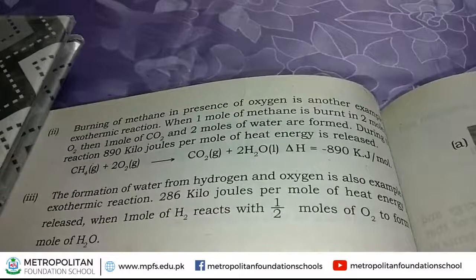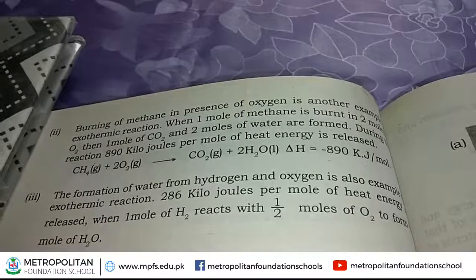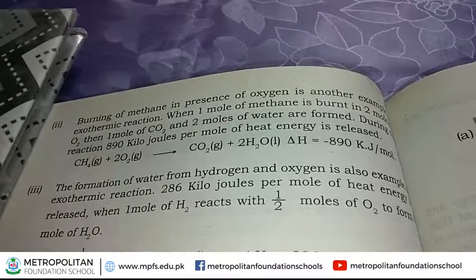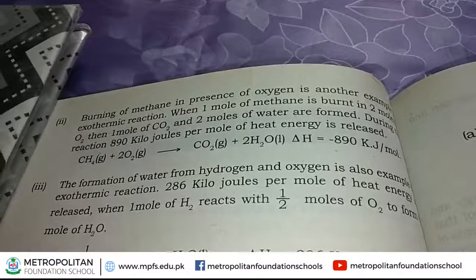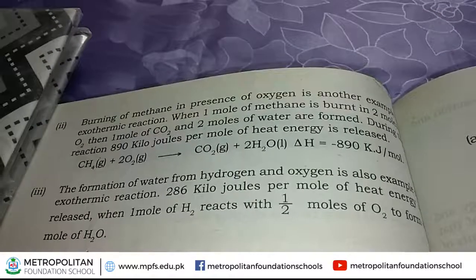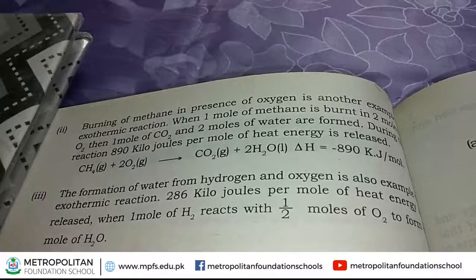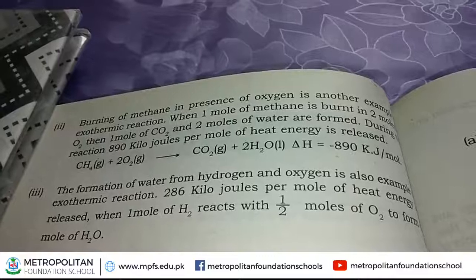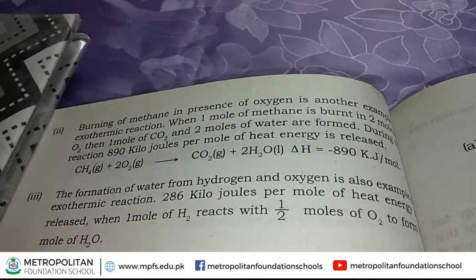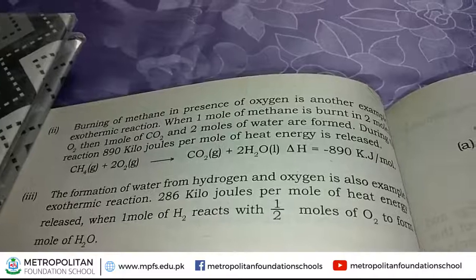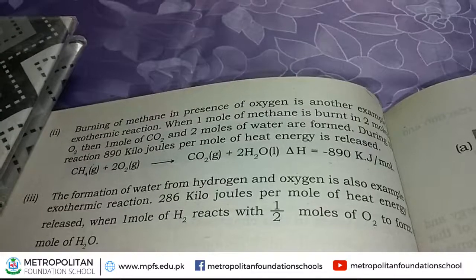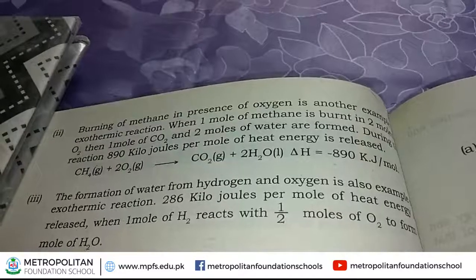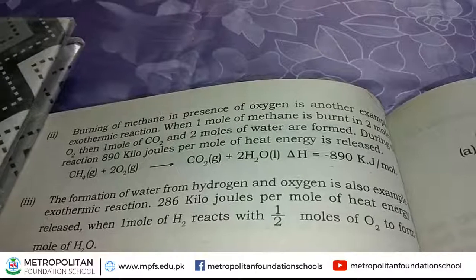During this reaction, 890 kilojoule per mole of heat energy is released. It is an example of an exothermic reaction. With this value of 890 kilojoule per mole, a negative sign is mentioned. This negative sign indicates heat is released during this reaction, and it shows it is an example of an exothermic reaction.